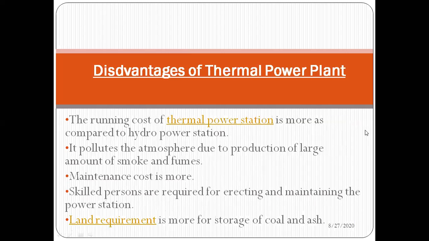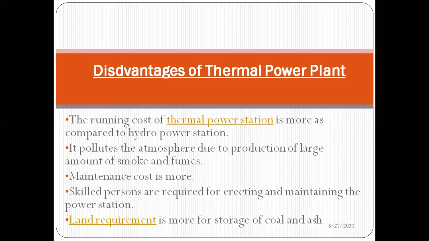So coming to the disadvantages of the thermal power plant: the running cost, as I have already explained to you, is very, very high as compared to the hydro power station.